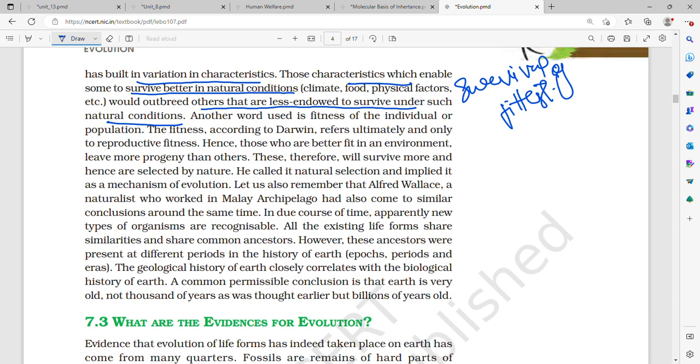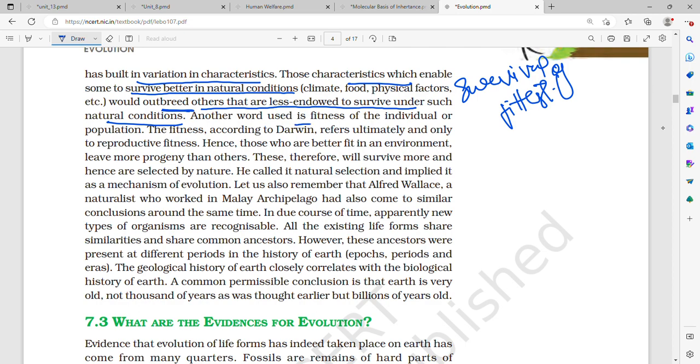Those characteristics which enable some to survive better in natural conditions, climate, food, physical practice, etc., would outbreed others that are less endowed. So in such conditions, the one bacteria which was resistant to this antibiotic, when mixed with other species of bacteria, survived better in natural conditions, and therefore outbred the others which were less endowed, and a lot of other species of bacteria might have gone extinct.